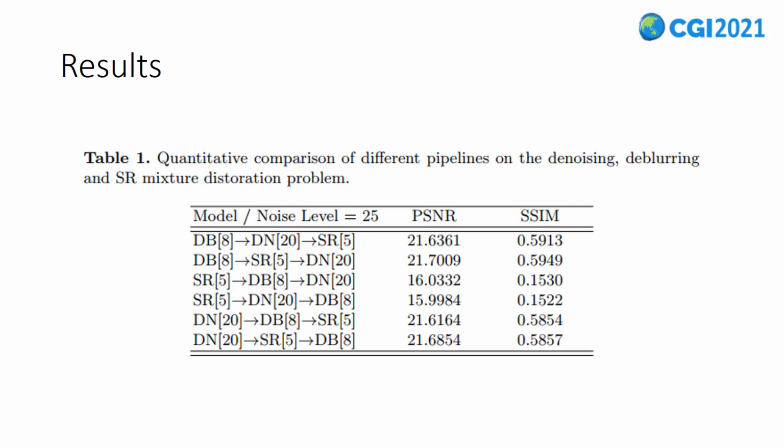Then, we will present the results of our experiments. We implement different processing pipelines and test with an SR factor of 4 and noise level of 25 on our generated training dataset. Table 1 shows the quantitative comparison of different pipelines on the denoising, deblurring and SR mixture distortion problem. It shows that executing DN first or DB first yields nearly the same performance, if the denoising is not performed fiercely. The performance of subsequent tasks will decline sharply due to the artifacts and error accumulation.